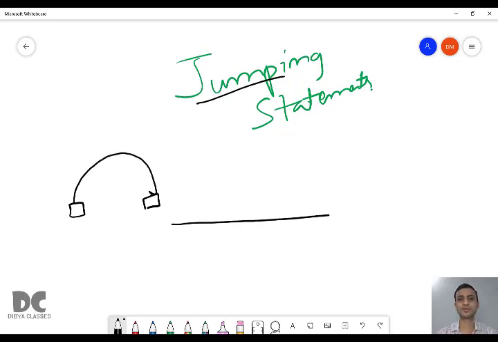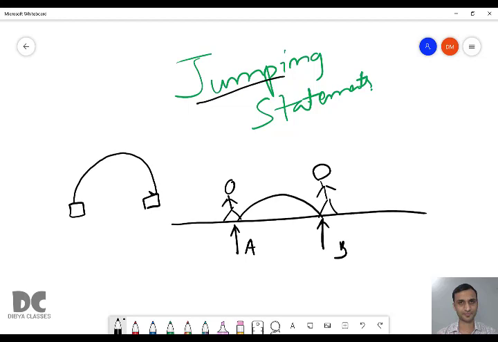For example, this is a road. You are standing here and someone asked you to jump. So you jump from this place to another place. Actually what you are doing? You are changing location. This is location A. You are jumping to location B. That is, you are changing location from one location to another location. And this changing of location is known as jump.